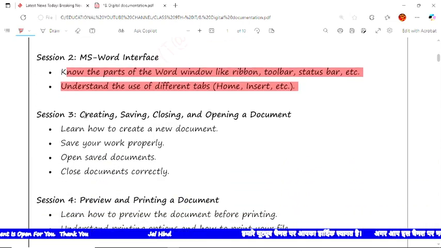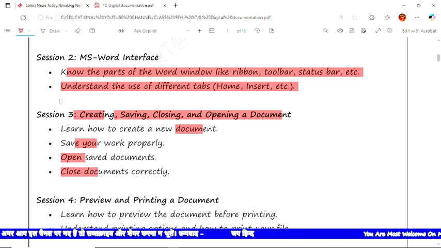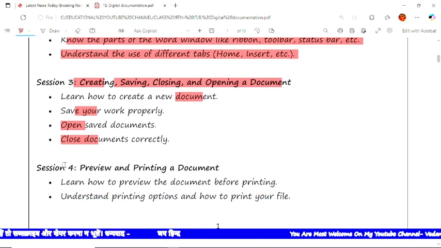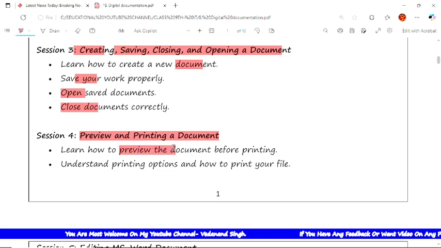In session 3 we'll discuss creating, saving, opening and closing documents. Here you learn how to create a document, save it properly, open it and close it correctly. In the fourth session we'll read about preview and printing of documents. Here you learn how to preview documents before printing, understand the printing options and print your files.